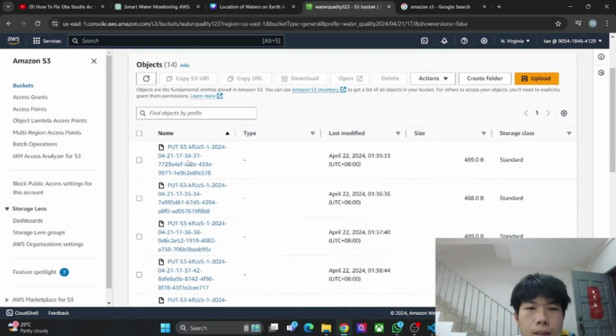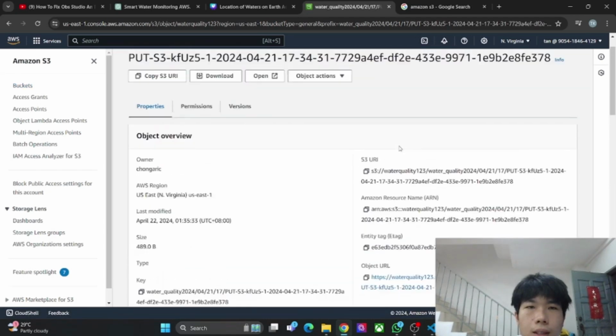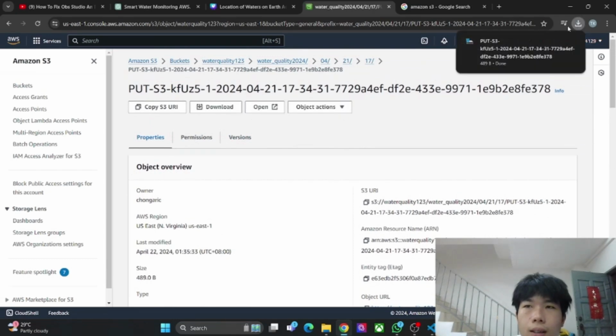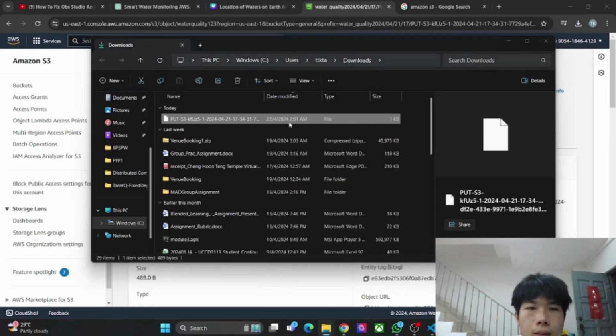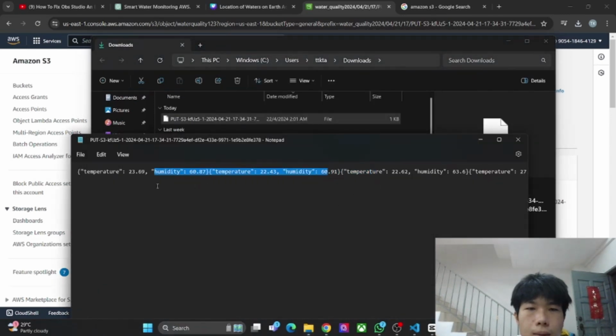Okay, so we can also download the data by clicking it and then clicking download. Then we can open it, and we can see our records here. Okay, so that's all for the Amazon S3 bucket service.